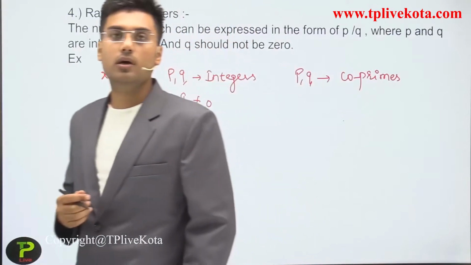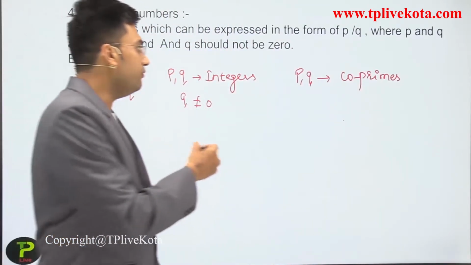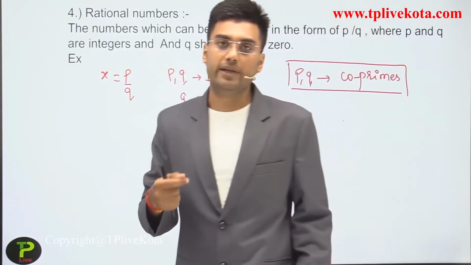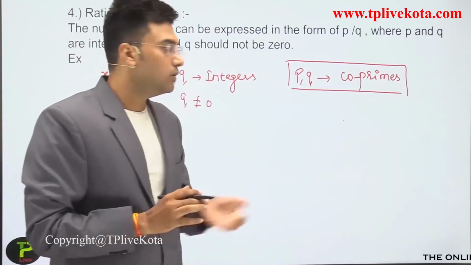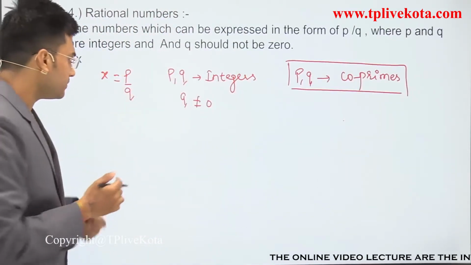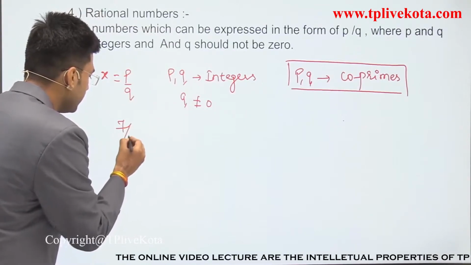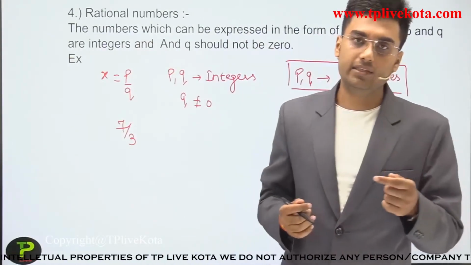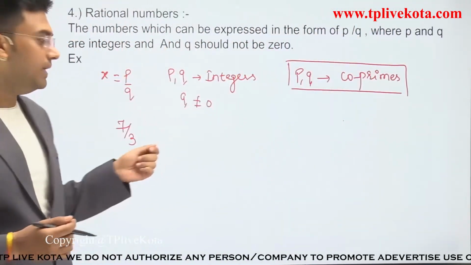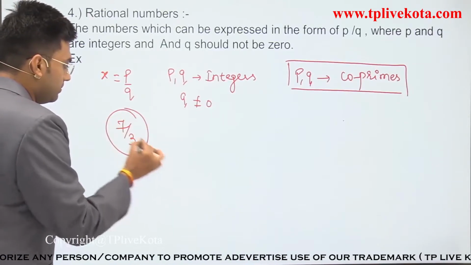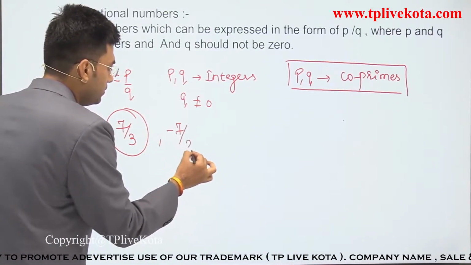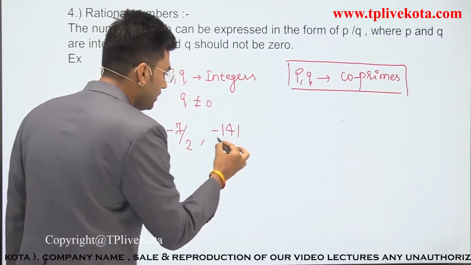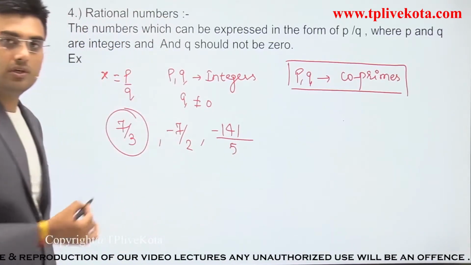Co-primes are also a type of number, and if you don't know about co-primes, then don't panic. We will discuss co-primes in the next slides. Okay, coming to the rational numbers, for example, 7 by 3 is a rational number because 7 and 3 both are integers. So this is the form of p by q, so it is a rational number. Minus 7 by 2 is also a rational number. Minus 141 divided by 5 is also a rational number.